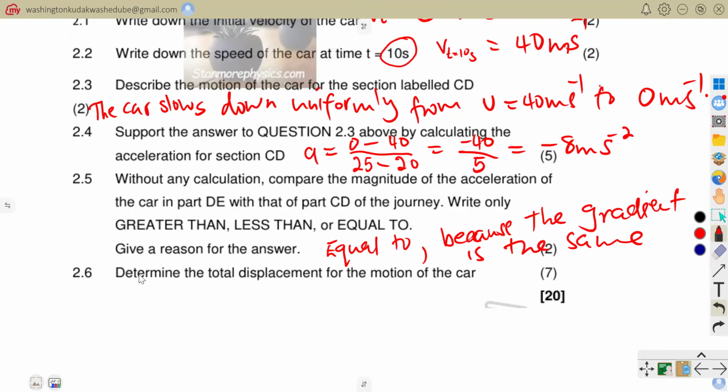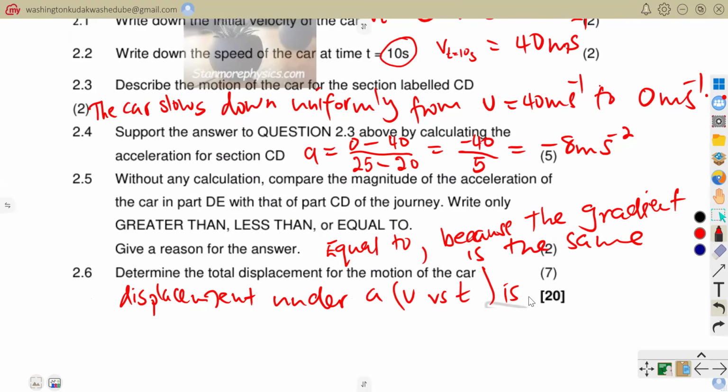Now they're saying determine the total displacement of the motion of the car. How do you find displacement under a velocity time graph? We know that displacement under a velocity versus time graph is given by the area under that graph. It's given by the area under the graph.